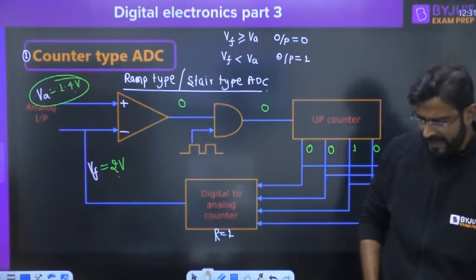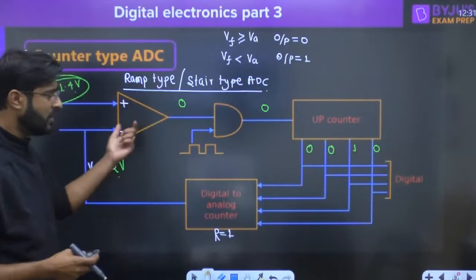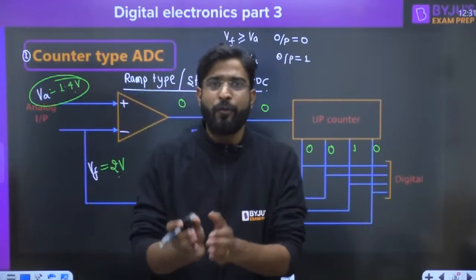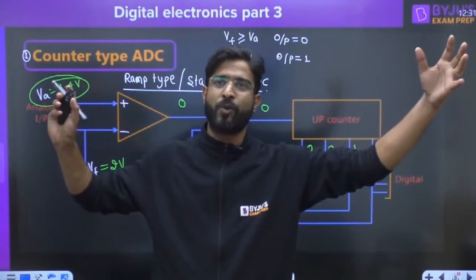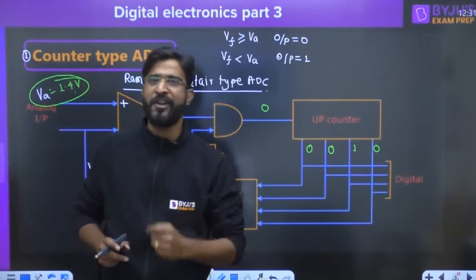Now, this is very slow, right? This is also called a ramp type ADC or staircase type. It is a slower ADC, the slowest. We want an ADC in which the conversion time is independent of the analog input. Here, if you apply a smaller value, the conversion time will be small. If you apply a larger analog input, the conversion time is large, because more clock is required to convert it. So we require a circuit in which the conversion time is fixed.